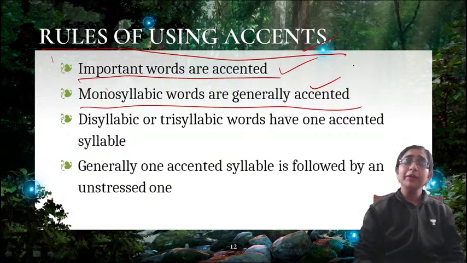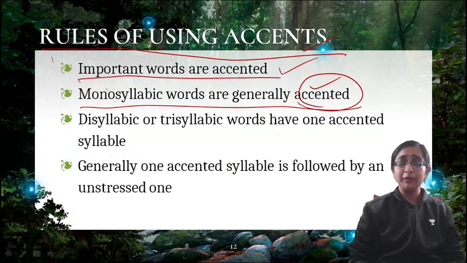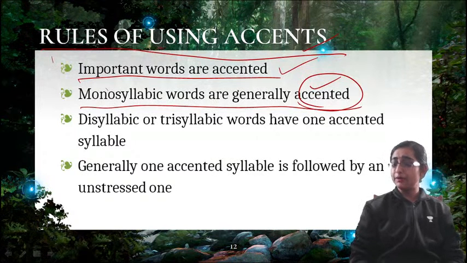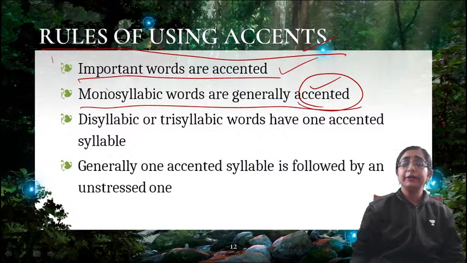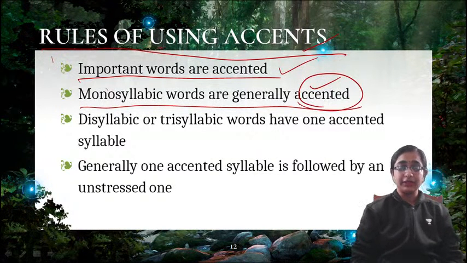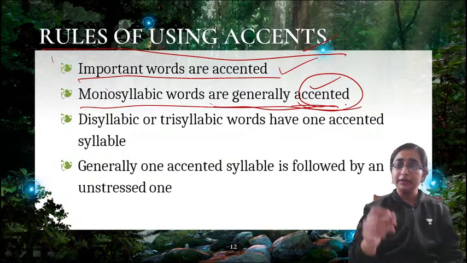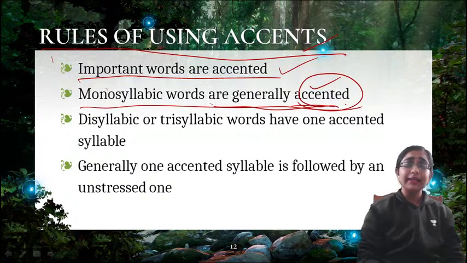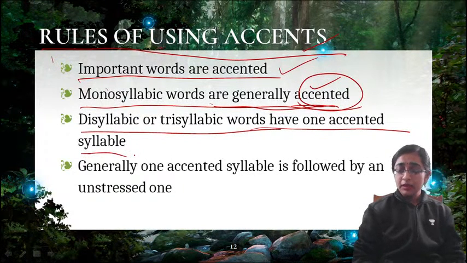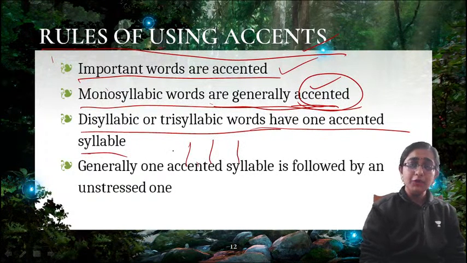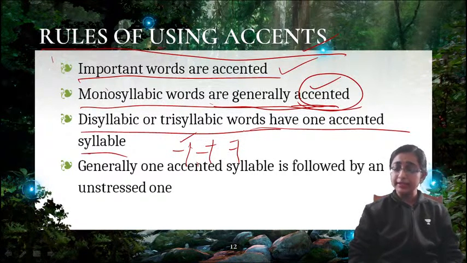So monosyllabic words are generally accented. But maybe in some poetry you will find a monosyllabic word which is not accented. That can always be found. So these rules are not fixed. This can be changed according to the nature of poetry or the lines of poetry. Cat, bat, rat, they are generally accented. What is the next rule? Disyllabic or trisyllabic words have one accented syllable. So if there is a trisyllable, any one of the syllables will be accented and the others will be unaccented.